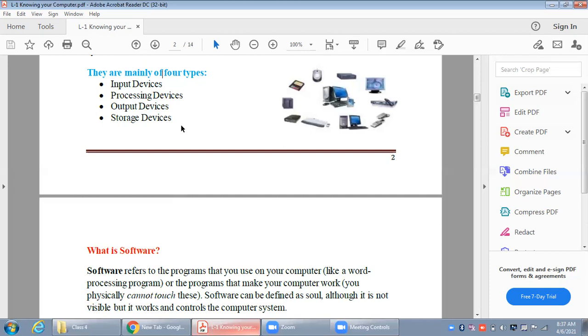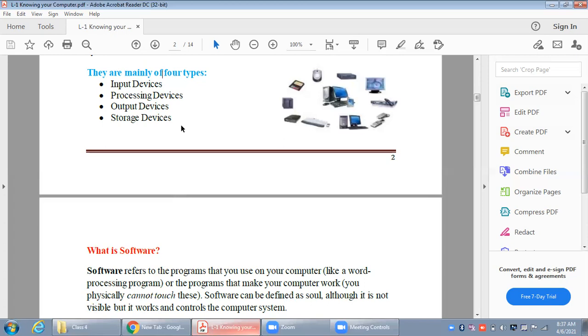Output devices, using which you are taking something out from the computer. These devices are known as output devices. For example, from a speaker, what comes out? Sound comes out. So sound is coming out of the computer, so it means it's an output device.